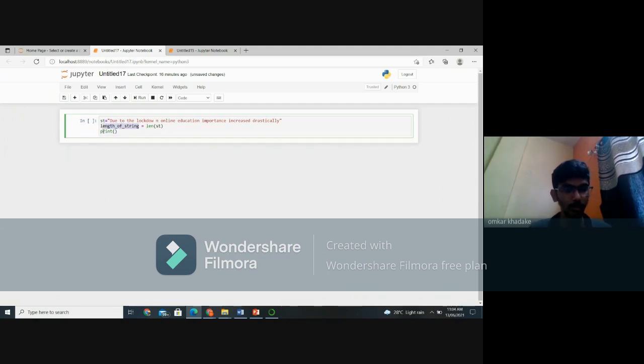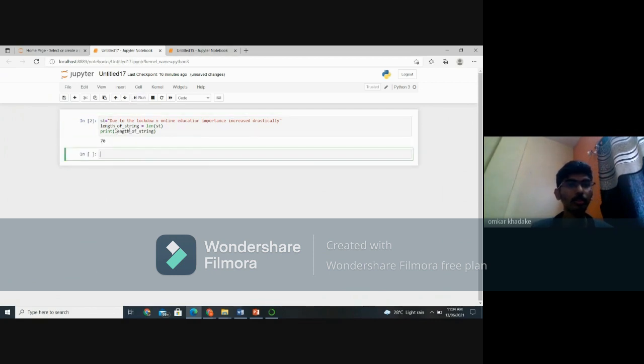Okay, length of string will print this, and this will give us the length of the string. Okay, so 70. 70 is an even number, so then we have to print even.